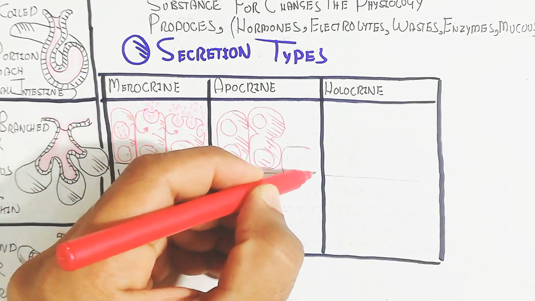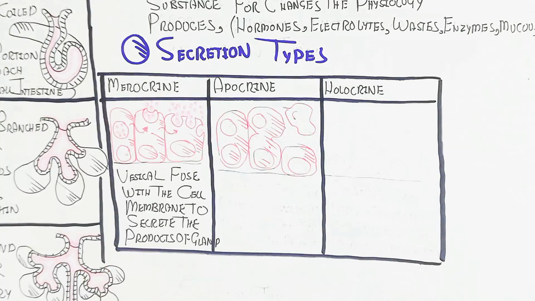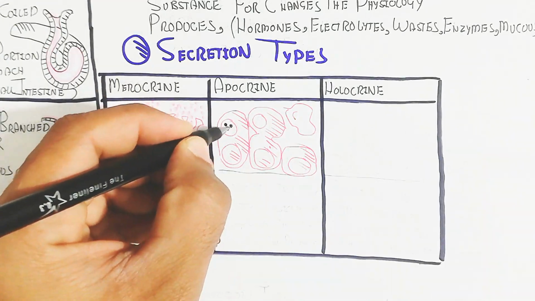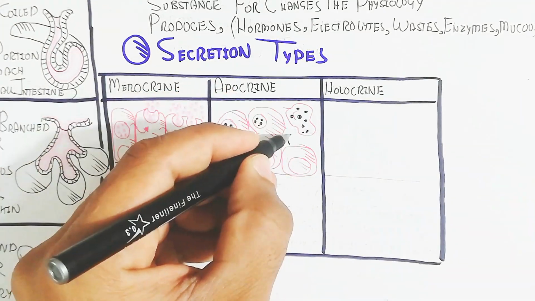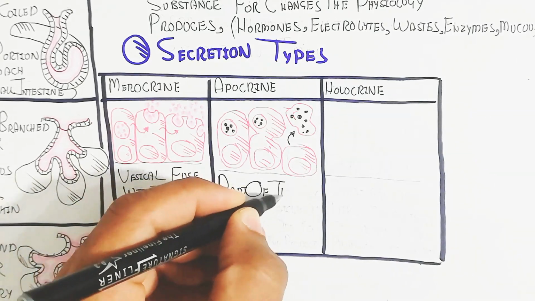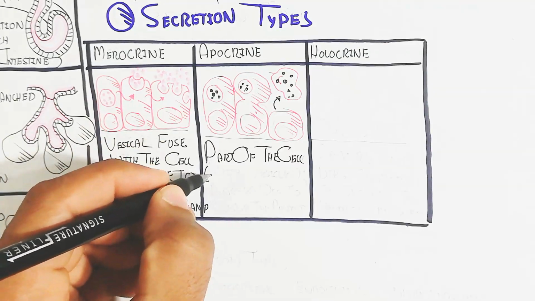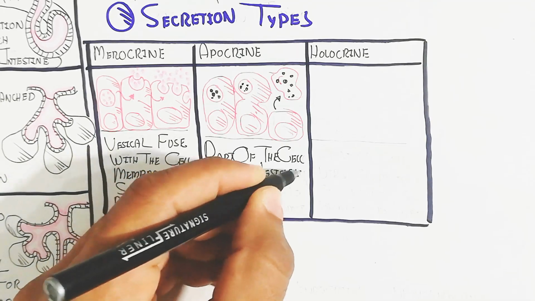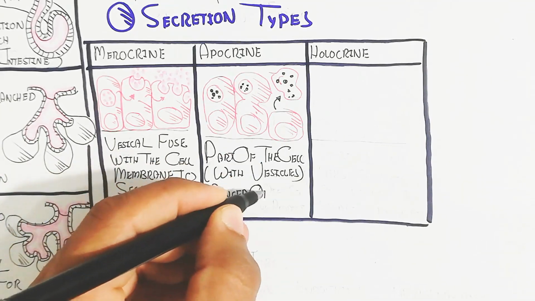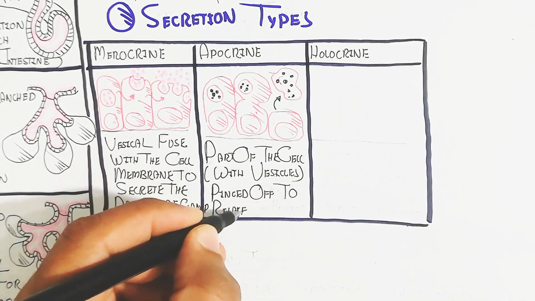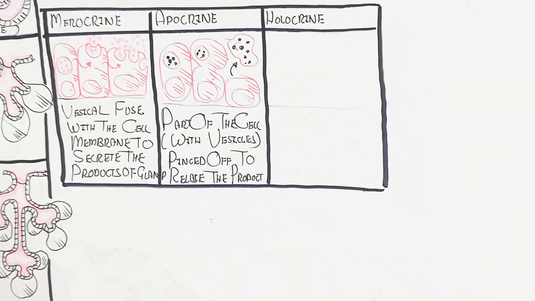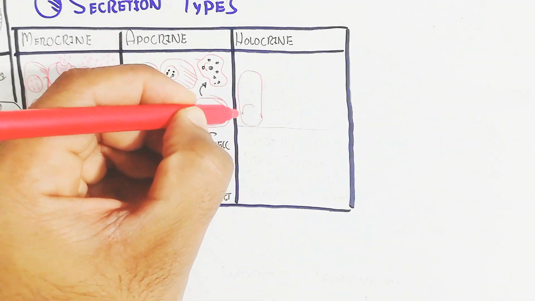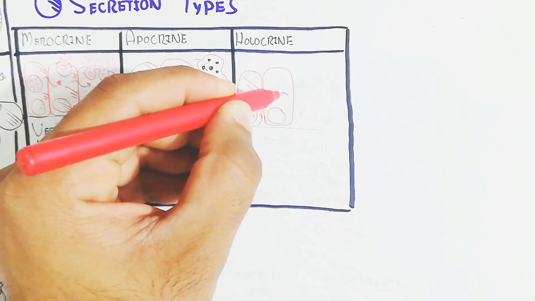Apocrine: apo means upper part, so the upper part of the cell with vesicles is pinched off to release the product. That is why it is known as apocrine. While holocrine: holo means complete, so the complete cell becomes the secretion.